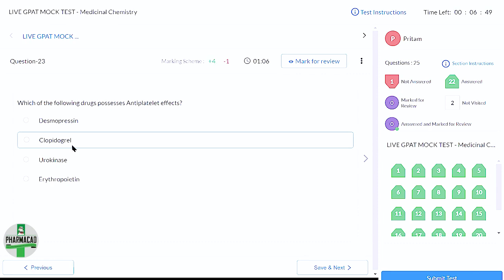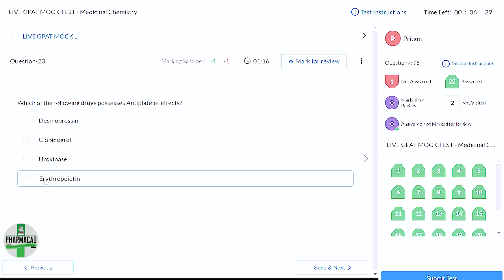Do you know the mechanism of clopidogrel? No? Okay, see, I'll come to the fourth option, erythropoietin. As the name says, erythro means red blood cells and poietin means formation. So it helps in the formation of red blood cells and does not have an antiplatelet effect.